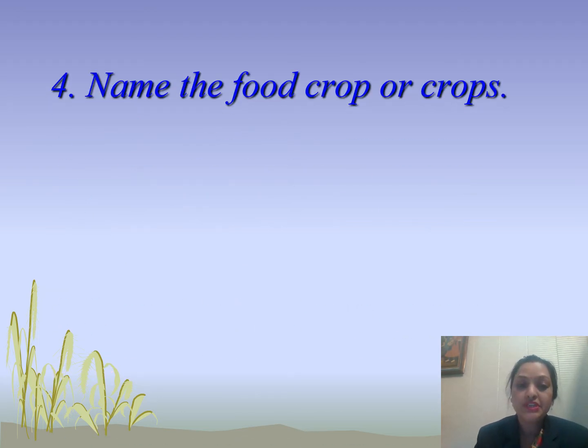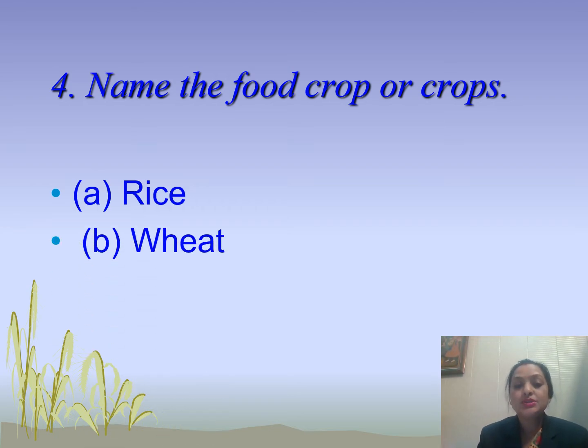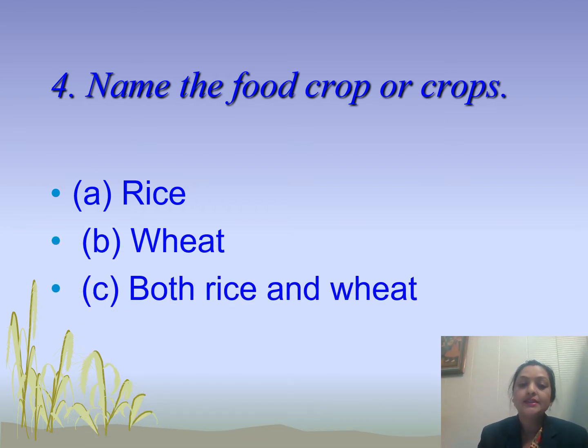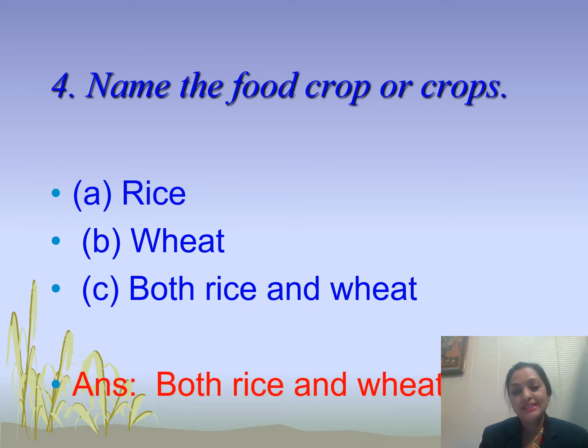Now the fourth question is, name the food crop or crops. The first option is rice, the second option is wheat, and the third option is both rice and wheat. Yes, now the answer is both rice and wheat. As we know, the first food crop of India is rice, and the second food crop of India is wheat. So here the option both rice and wheat is the correct answer.